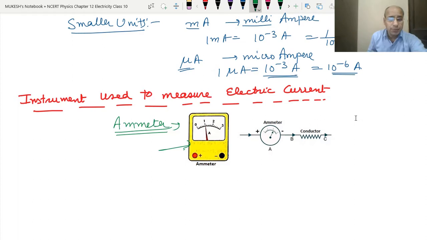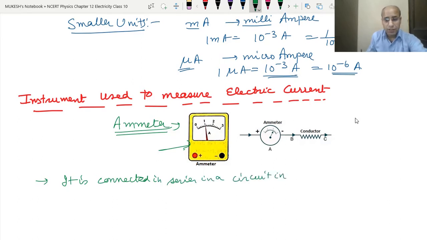Now the next thing comes: how is it connected? The ammeter is connected in series in a circuit in which current is to be measured. Suppose we want to measure the current through this conductor, then we will connect this in series. So now the question comes, what is the series?